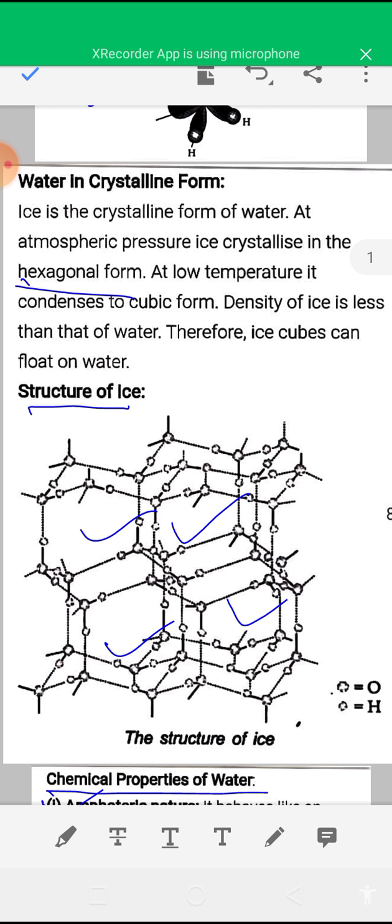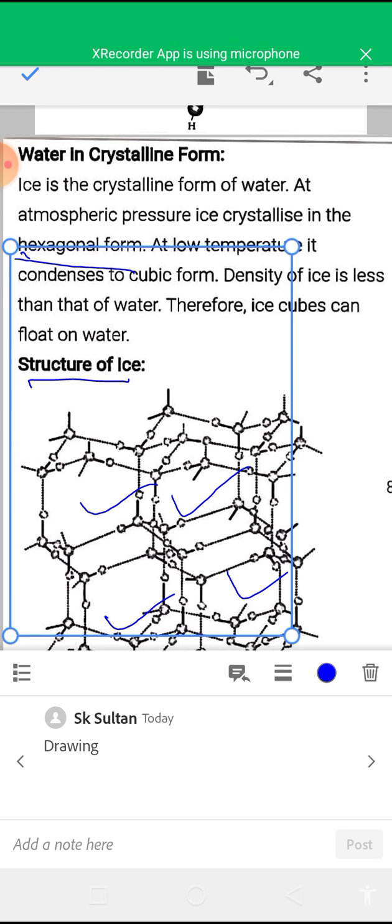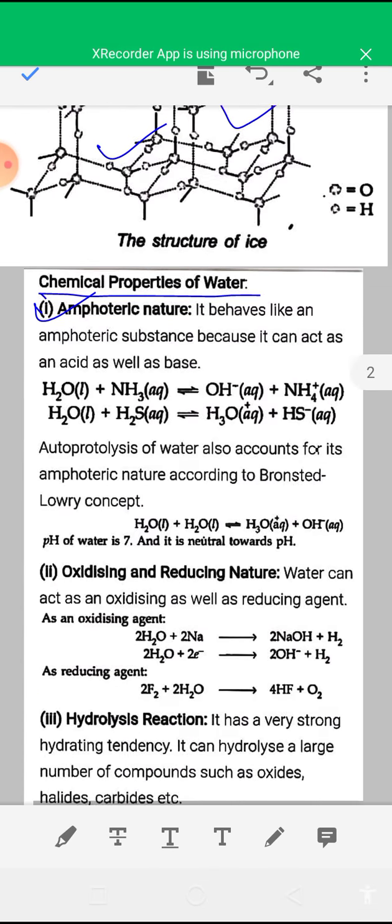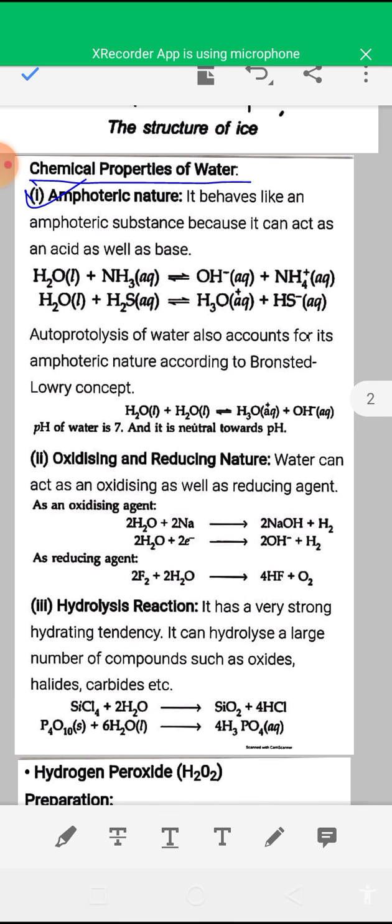And due to this cage-like structure of ice, the volume of ice is more than the volume of water, and therefore the density of ice is less than the density of water, and therefore ice cubes can float on water. This is one question: why ice cubes can float on water. You have to write the answer using density.